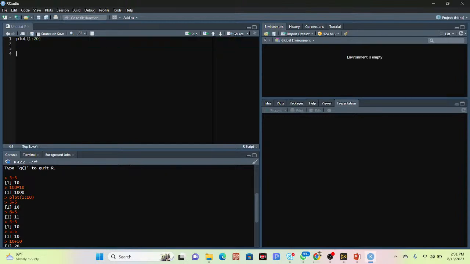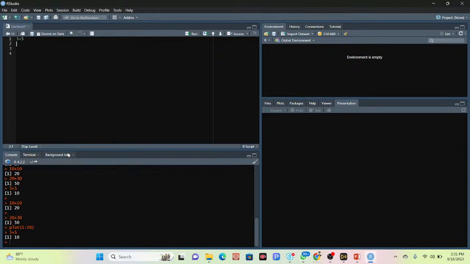In RStudio, we can write the code in the R script. This is called the R script, and this is the R console. It is the console, and this is the R script. Now we discuss the basic things of the R programming language. Suppose you write 5 plus 5. I click run and I get the result 10.